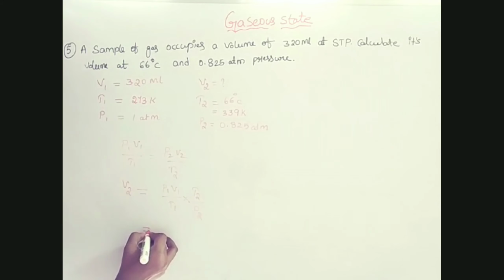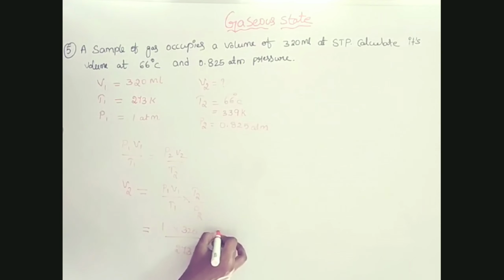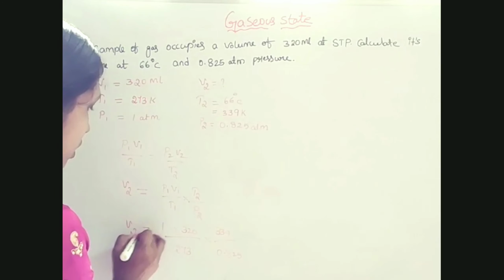So that equals P1 is 1 atmosphere and V1 is 320 ml, divided by T1 is 273, into T2 is 339, divided by the pressure P2, which is 0.825 atmosphere.